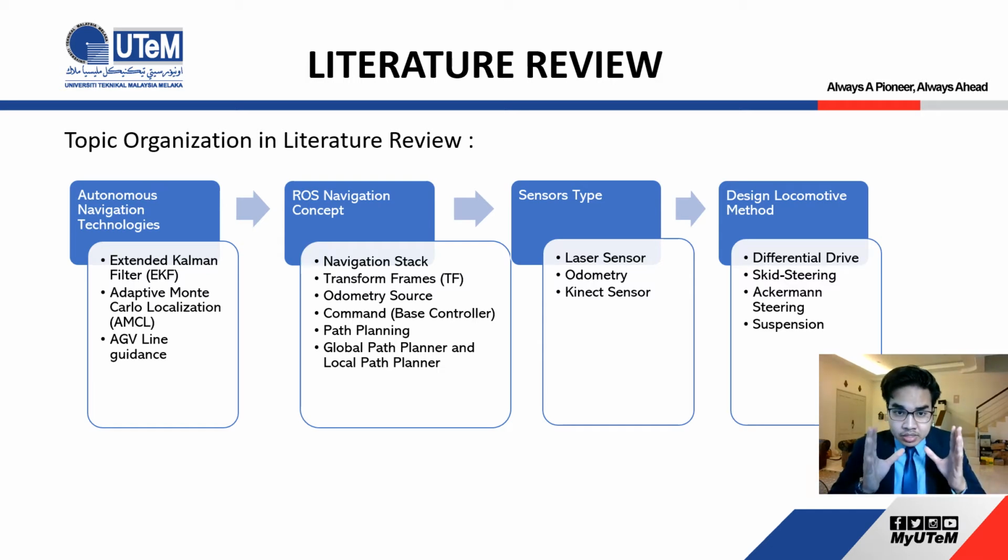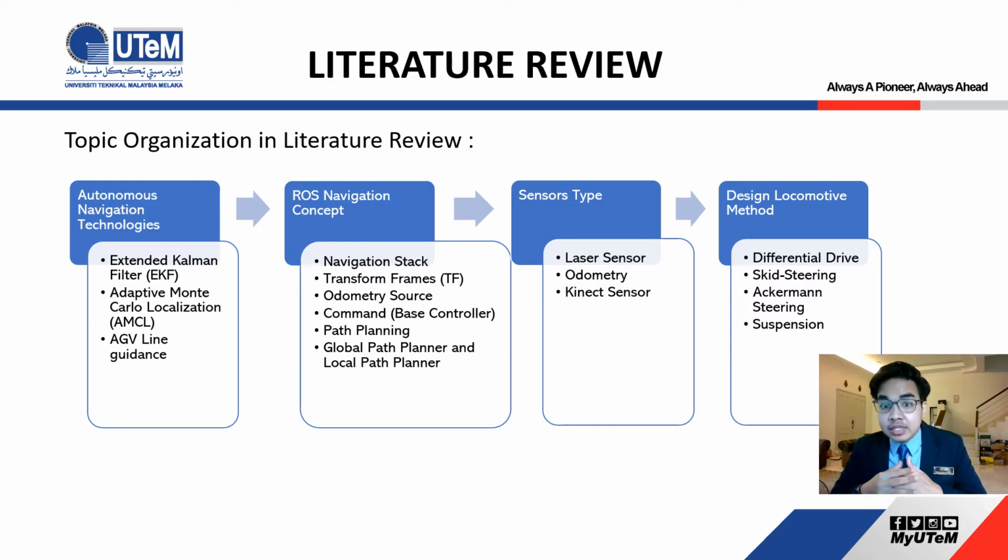Next is the ROS navigation concept, which consists of the navigation stack and the transform frame, TF, used when we want to transform, for example, the sensor location in the robot to the position according to the midpoint of the platform. Odometry source is used to calculate the range of the robot, and the command is the input command that we put into the algorithm. The path planning is the automatic path that the robot will create to perform the movement, with the global path planner and the local path planner, which is the mapping of the robot.